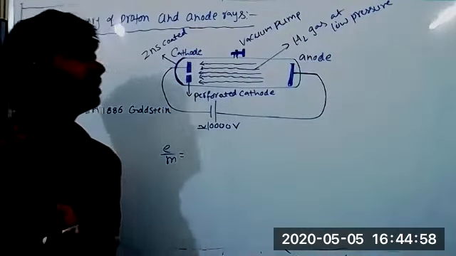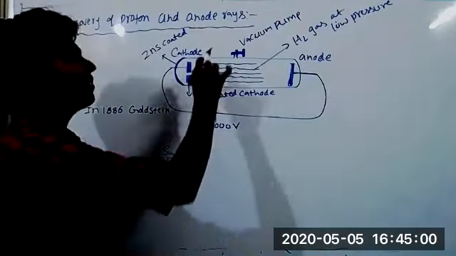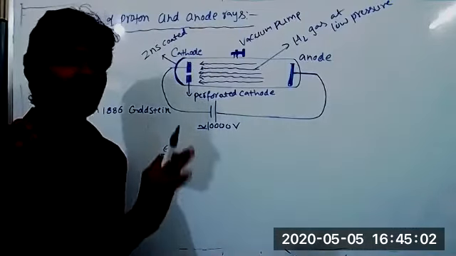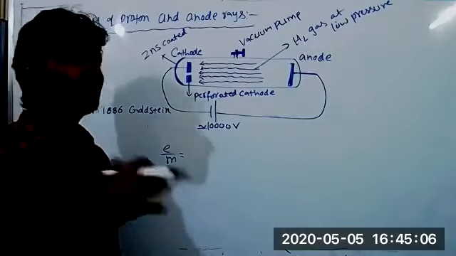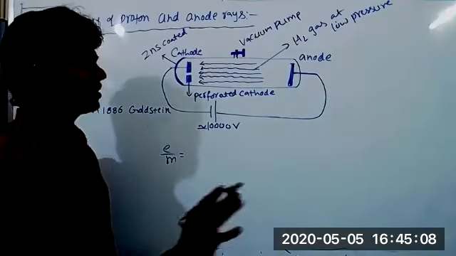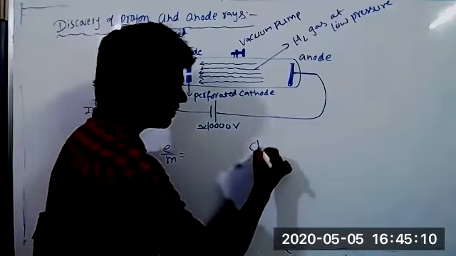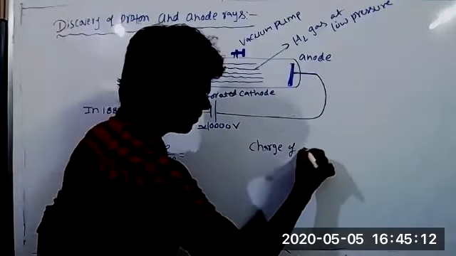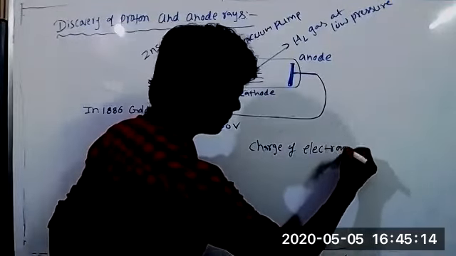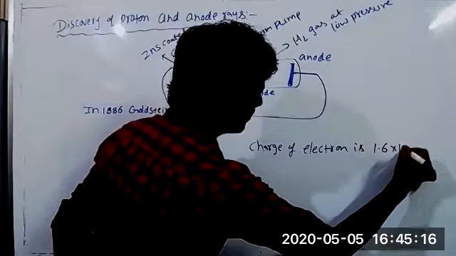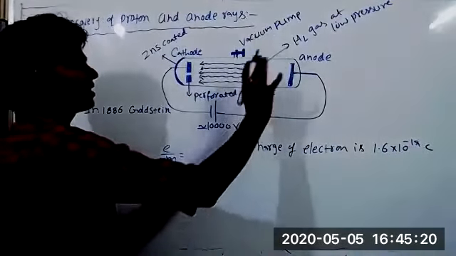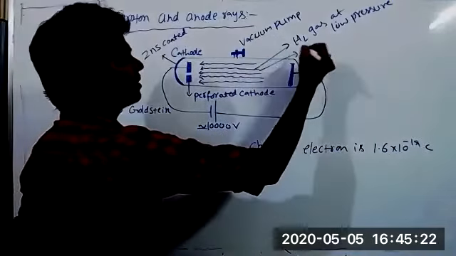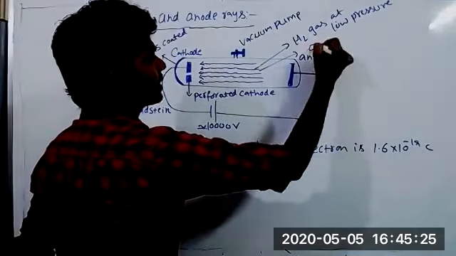But one thing is the charge which is carried by anode rays. Of course, it is not the same as the charge of an electron, but it is a simple multiple of the charge of an electron. Suppose the charge of an electron is 1.6 into 10 power minus 19 coulomb. Here I am taking hydrogen. First I am taking oxygen gas.